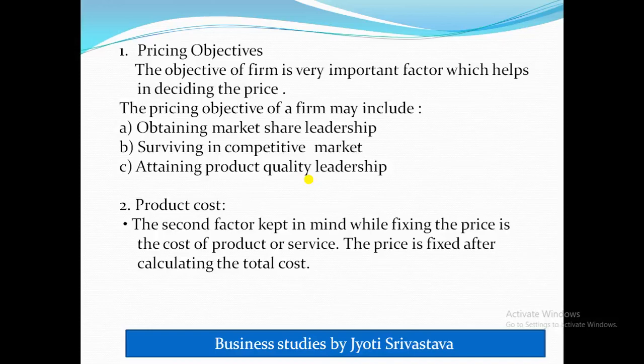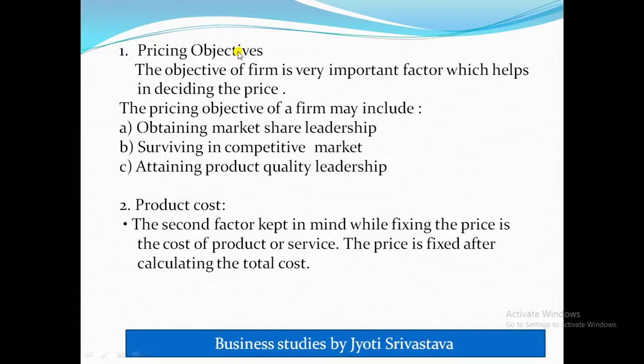So what is this pricing objective? Means what is the objective of the firm is a very important factor. So if the objective of a firm is to obtain market share leadership, like suppose if a firm wants to capture a big share in the market, then they have to keep its price low so that more and more people are attracted to purchase the product.